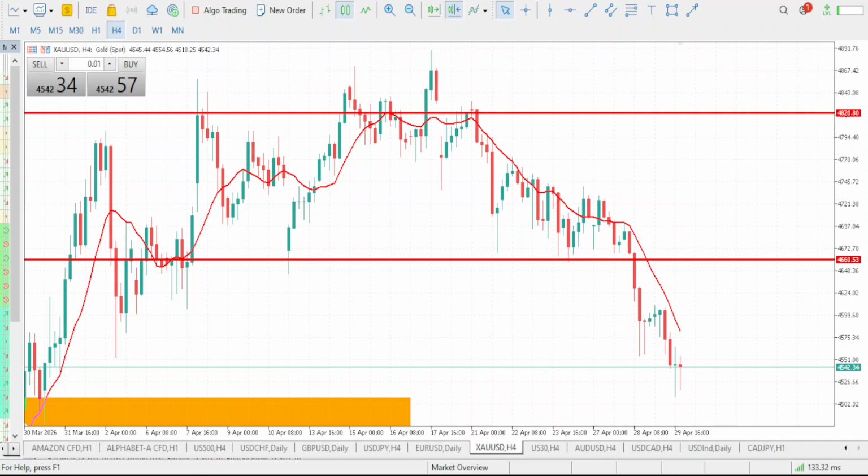Now, this is our prediction for the day. I told you guys clearly that gold will give us a bearish move for the day, and gold eventually did exactly what we predicted it to do. So you can see that our analysis, our prediction, was absolutely correct.